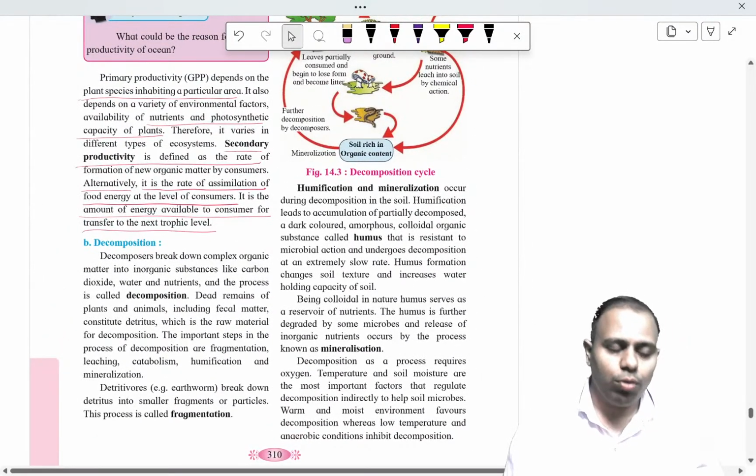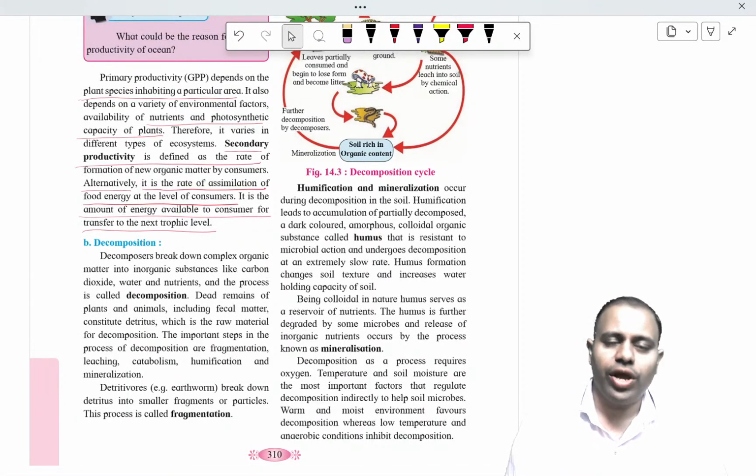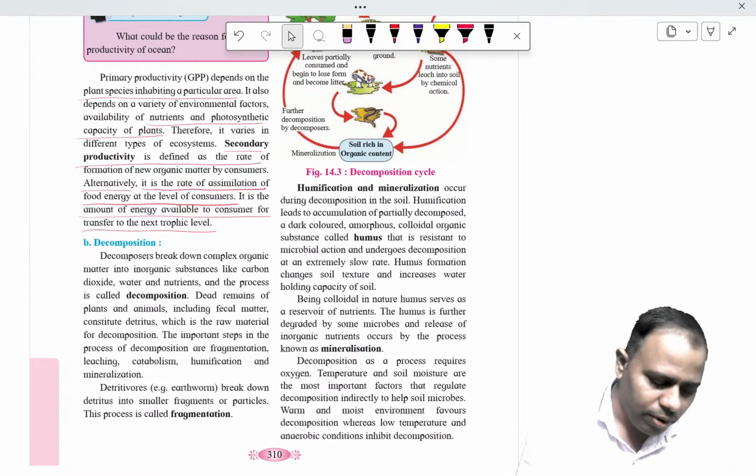Decomposition is the breaking down of complex substances into simpler substances. Decomposition happens when organic matter present in plants and animals starts to decompose, when that plant or animal dies.